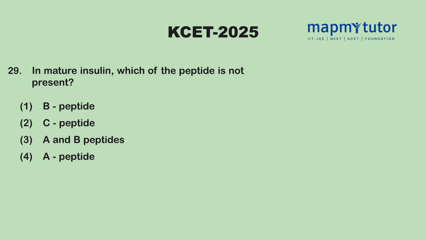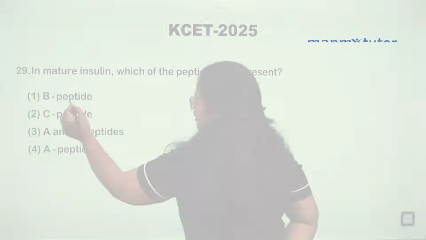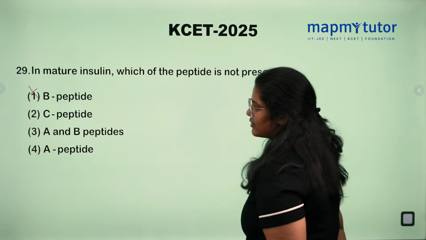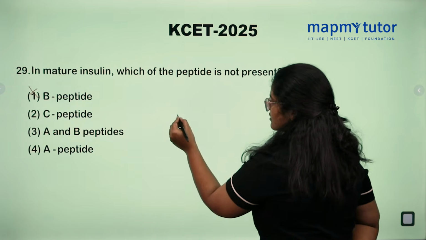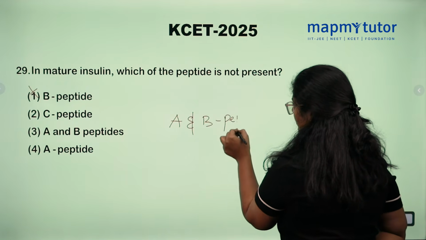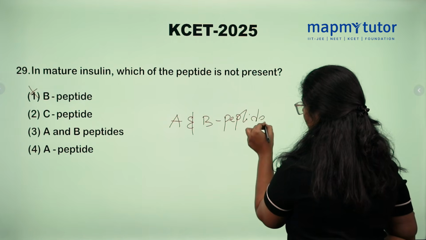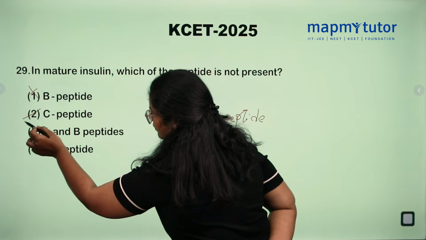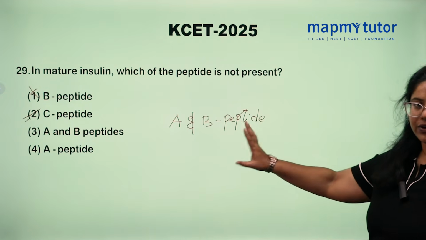In mature insulin, which of the peptide is not present? Let's look at the option. Option 1 is false. Mature insulin have A and B peptides. It doesn't have C peptide. Yes, option 2 is correct here.